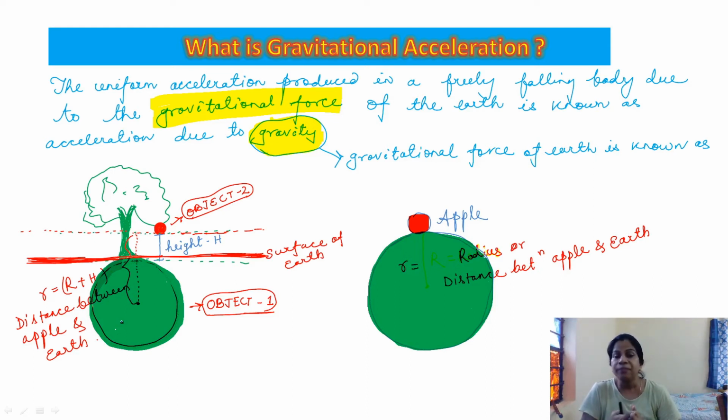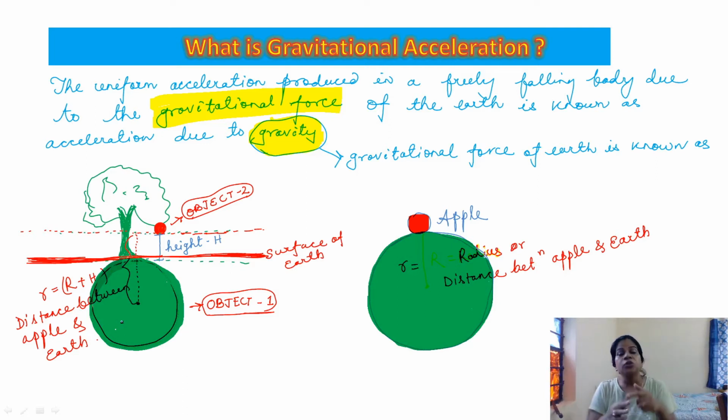Then you know that if there is acceleration, then a force is associated with it, because if there is no force, then there is no motion. So what force is responsible for that free fall, when an object is moving downward? That force is known as gravitational force. Newton's universal law of gravitation says that any two objects attract each other, and that force of attraction is known as gravitational force.